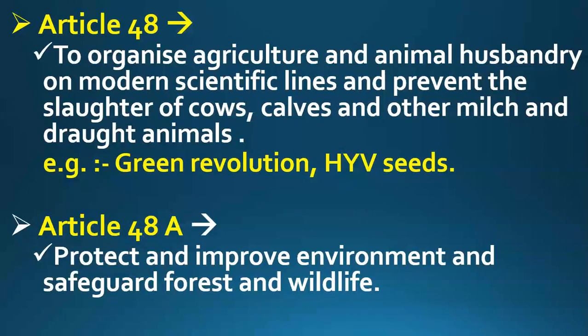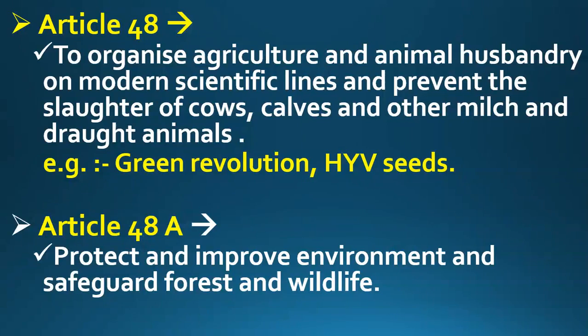Now what does it mean? It means government should try to include modern scientific methods in agriculture and animal husbandry. The farmers who do agriculture and animal husbandry should introduce modern scientific methods in both. Then Article 48 instructs the government to prevent the slaughter of cows, calves and other milch and draught animals.